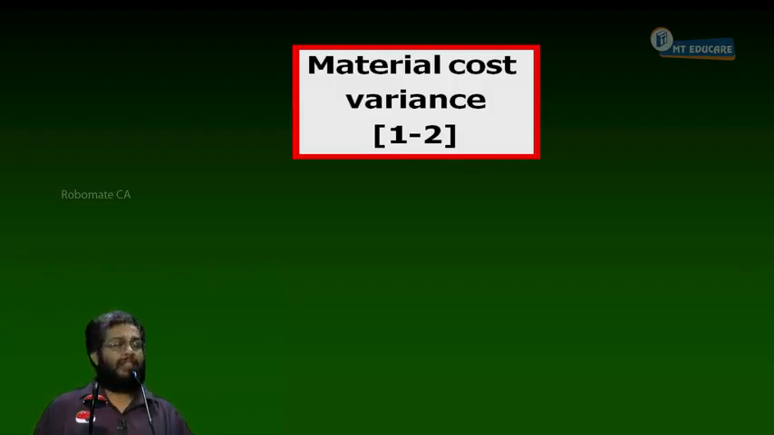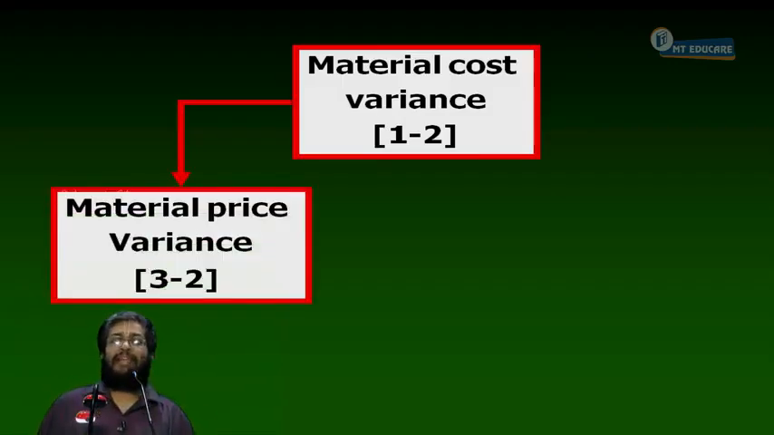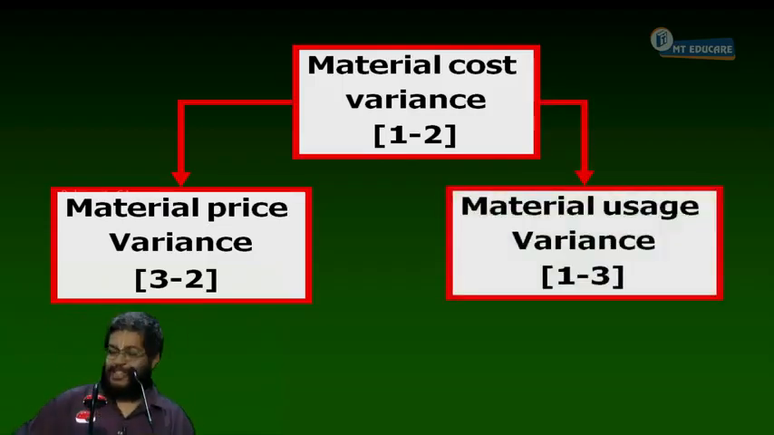We will be having column 1, SQ and SP, that multiply number is there or not? And what is column 2? AQ and AP, another multiply number. The difference is the material cost variance, 1 minus 2. Branch it into 2: material price variance, 3 minus 2; material usage variance, 1 minus 3.